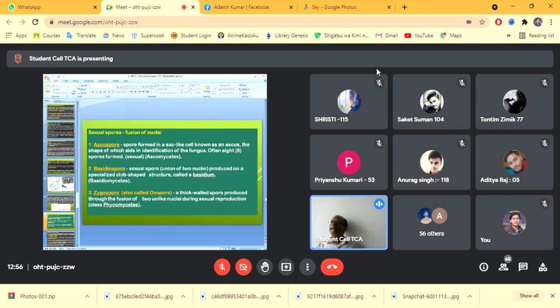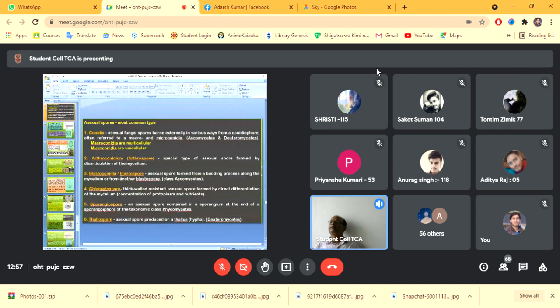Then basidiospore. These spores are formed in the case of Basidiomycetes, and these are the sexual spores produced in the specialized club-shaped structure called a basidium. And zygospore is also called oospore, a thick-walled spore produced in the case of Phycomycetes, and it is produced through the fusion of two unlike nuclei during the sexual reproduction process.